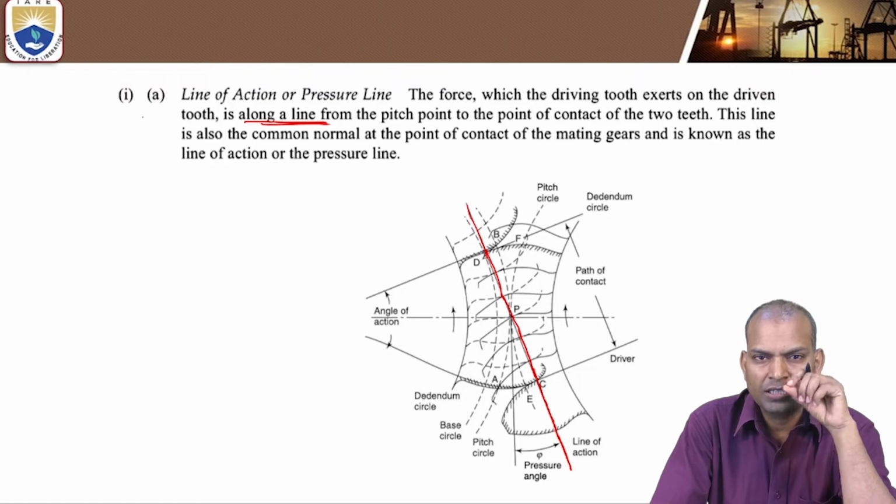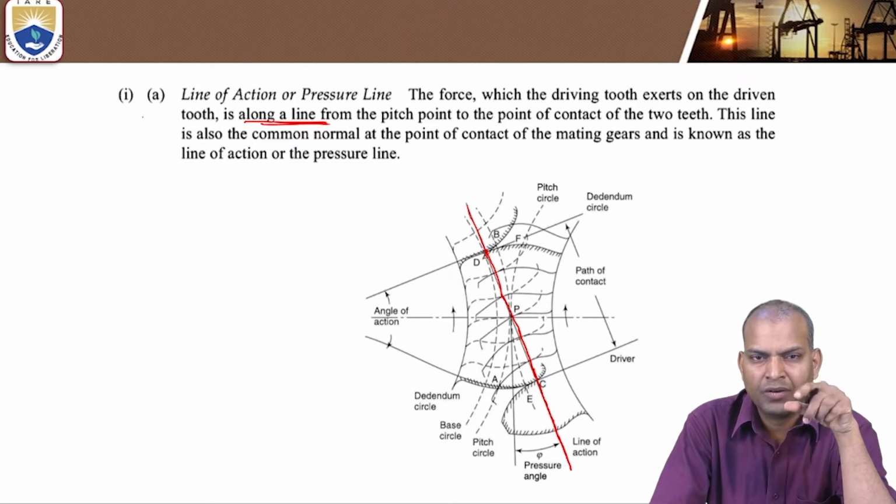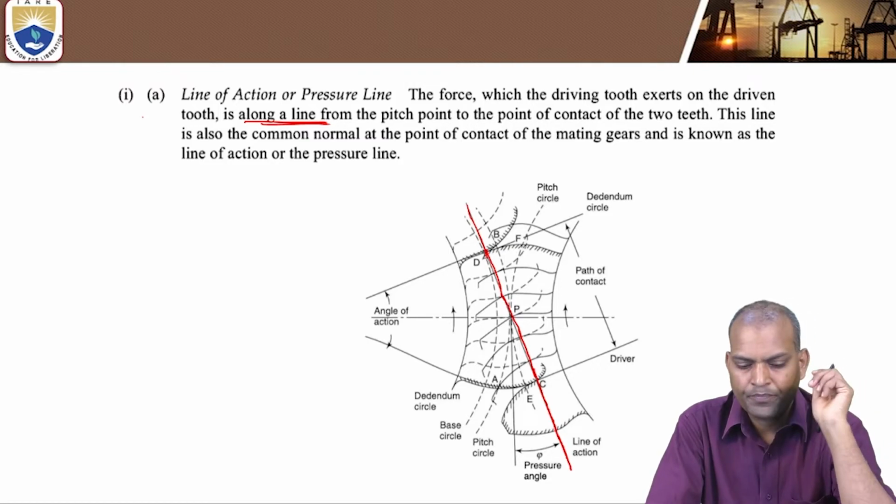Because of that pressure, there is the action of rotation, the action of torque transmission from one gear to another gear. That line is known as a line of action or pressure line.